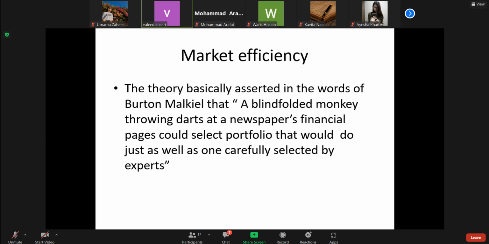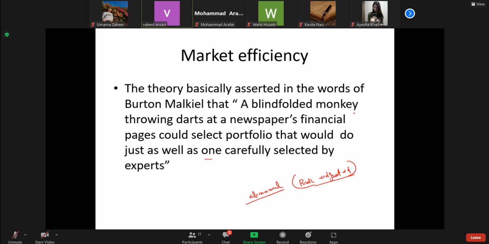There is also an example that when I said you cannot get a return higher than the risk-adjusted return, an abnormal return, one cannot get an abnormal return by studying risk-adjusted return. A blind dart thrown at the newspapers could select a portfolio that would do just as well.